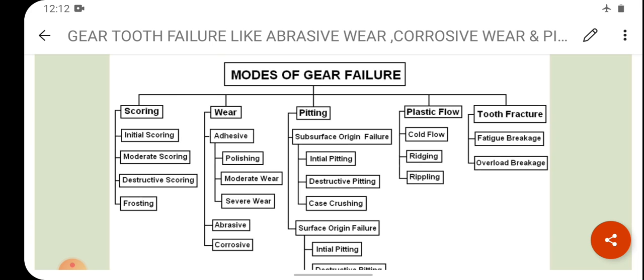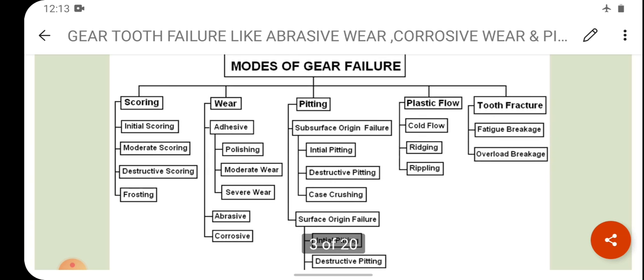Pitting is classified as subsurface origin failure and surface origin failure. Subsurface origin failure is further classified as initial pitting, destructive pitting, and case crushing. And surface origin failure is classified as initial pitting and destructive pitting. Then plastic flow is classified as cold flow, ridging, and rippling.